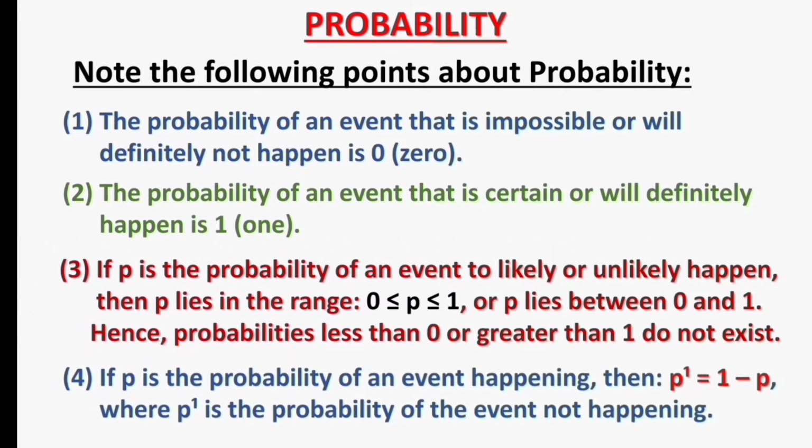Point number 4. If P is the probability of an event happening, then P prime is equal to 1 minus P, where P prime is the probability of the event not happening. Once again, please take note of these points about probability.